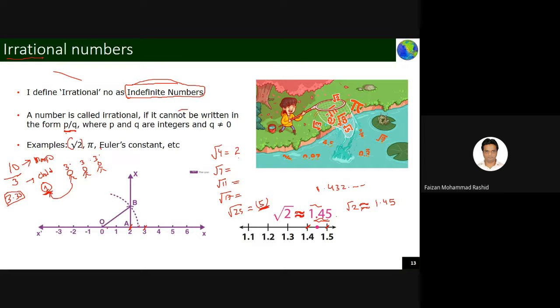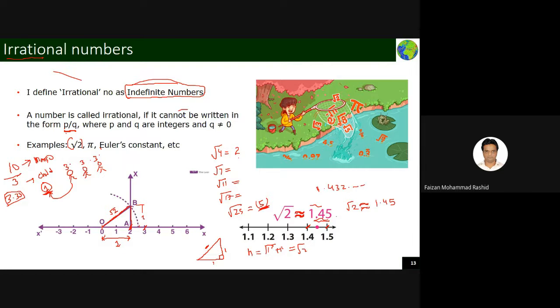So what I will do, from here to here I will measure 1 unit, and I will go 1 unit in this direction also. Now what is this? This is a right angle triangle with 90 degrees. So from the Pythagoras theorem, this hypotenuse will be equal to the square root of 1 square plus 1 square, that is equal to root 2. So the distance joining O to B will be root 2.